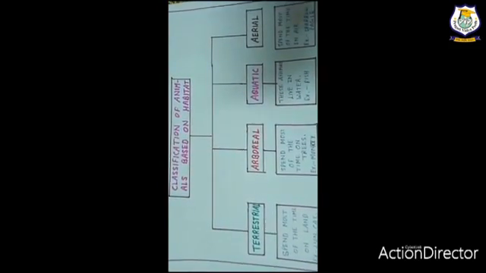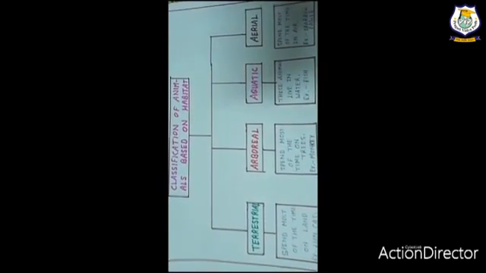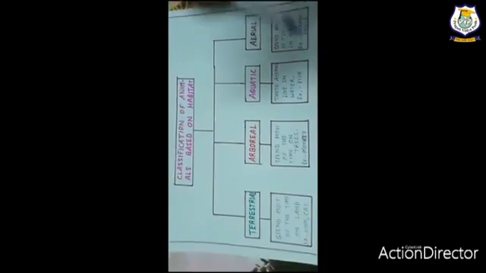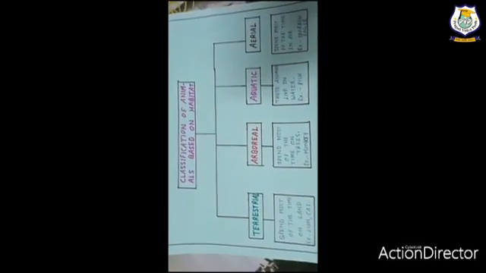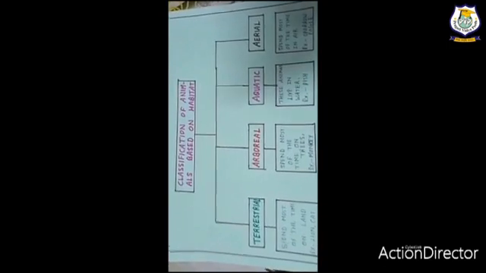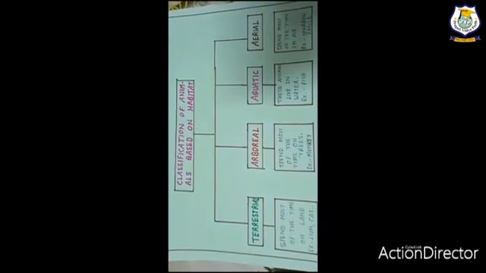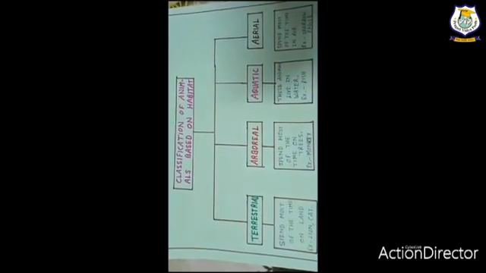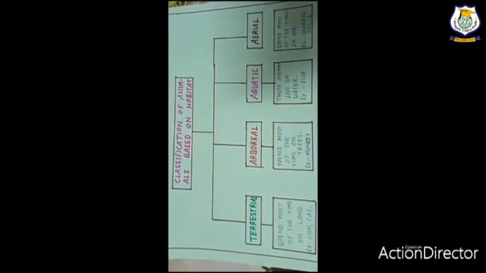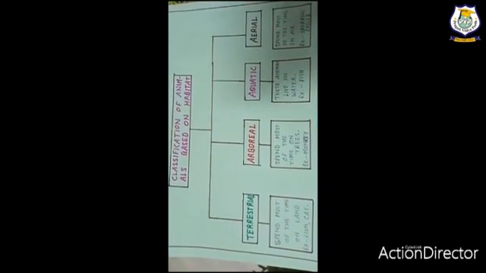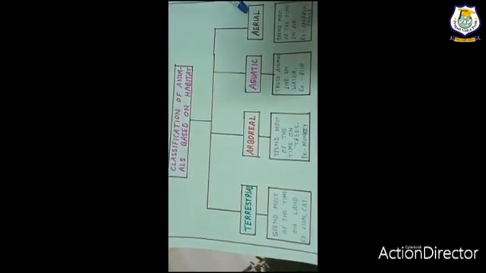Now aquatic animals. Aquatic animals are the animals who live in water. Yes, fish is an example of an aquatic animal. These animals have fins and gills and their limbs are adapted to swim in water. Now aerial animals.